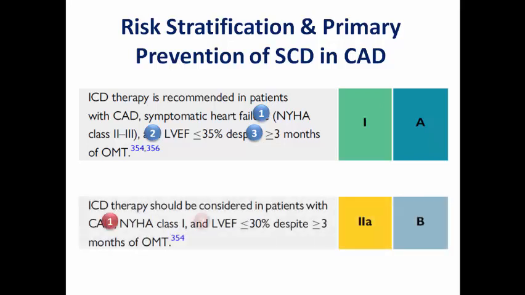But there is an additional recommendation for those with severely impaired ejection fraction less than or equal 30%, even if they are in NYHA class 1. Despite 3 months or more of optimized medical treatment, we can go for ICD, and it is class 2A. So this is an additional recommendation to put an ICD.